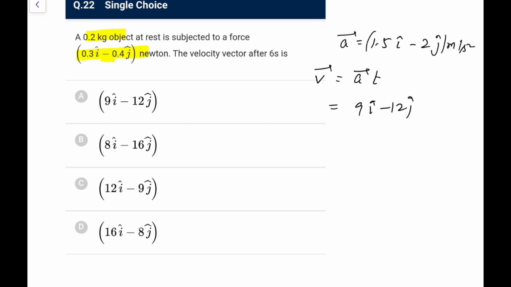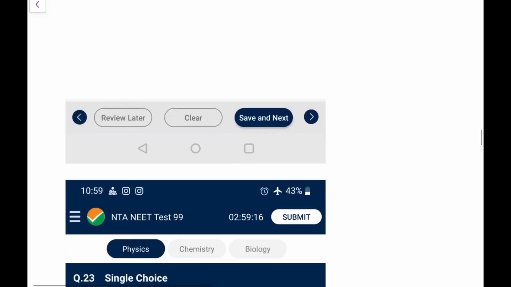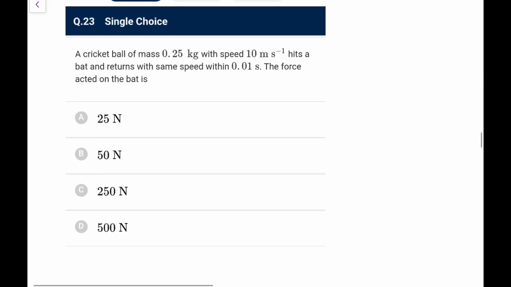So this is 9 i cap minus 12 j cap. Go for option A. Straight away question you can solve. Next, a cricket ball has a mass of 0.25 kg. It has a speed of this, hits a ball, returns with the same speed, the force exerted. So initial velocity was here, final is here.